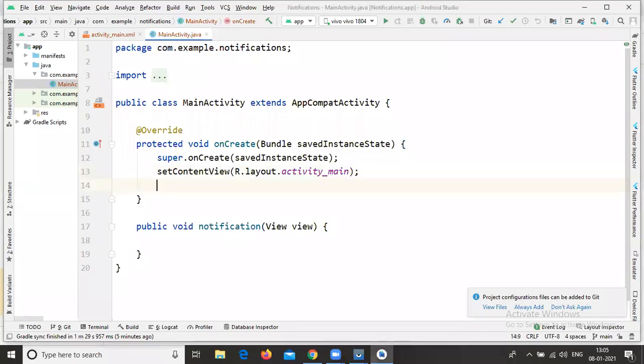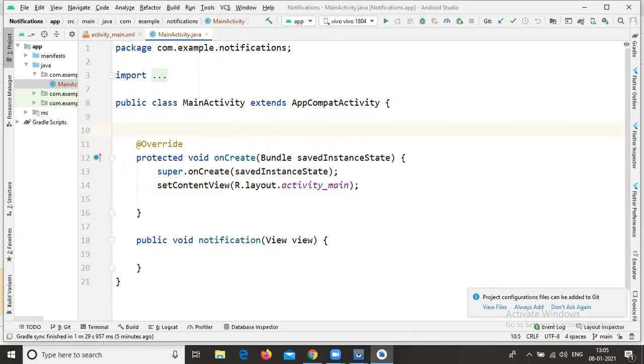If you are creating any notifications, first of all you need to create the service. That means you need to write your notification manager, and after that you need to get the service from the notifications. In case you are writing notifications, you need to create the global variable notification manager. There is a class called notification manager.